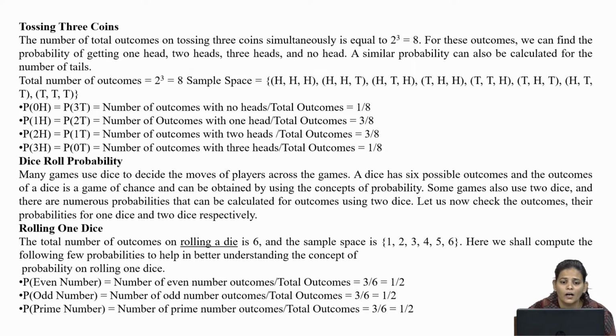So what can be the probability here of 0H and 3T?